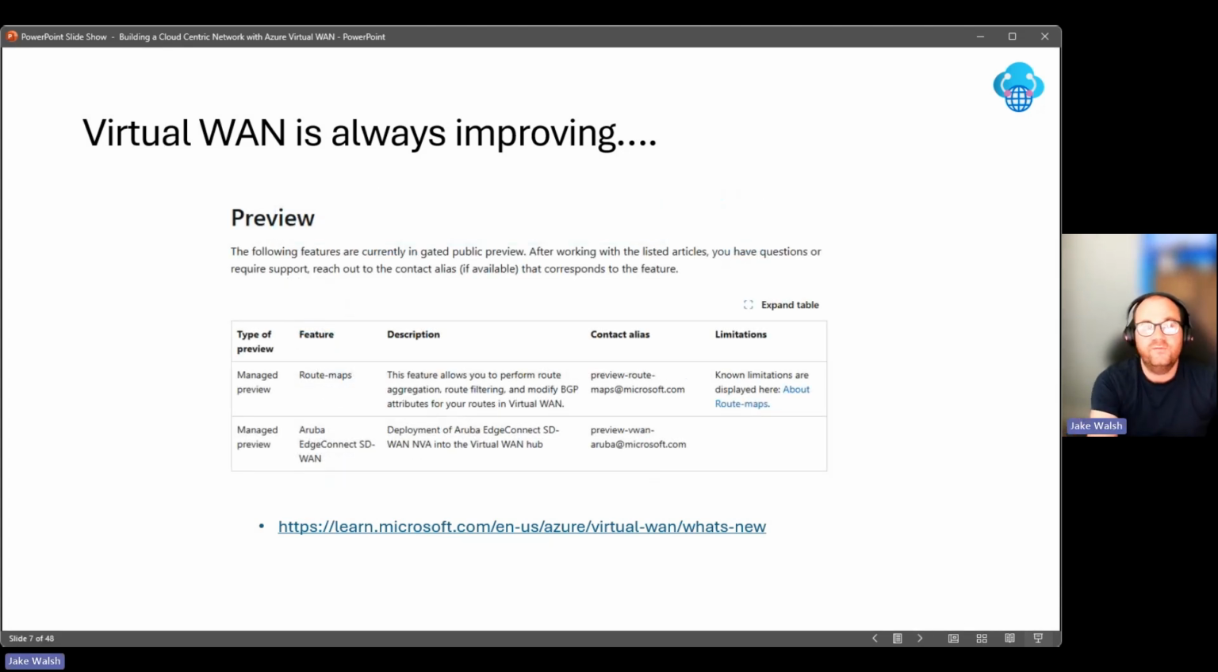Again, some of those services I talked about, Virtual WAN is always improving, including some of the preview features. There's a managed preview of route maps at the moment. There's a managed preview for the Aruba EdgeConnect SD-WAN. Well worth looking at some of these just to understand what is coming down the line.